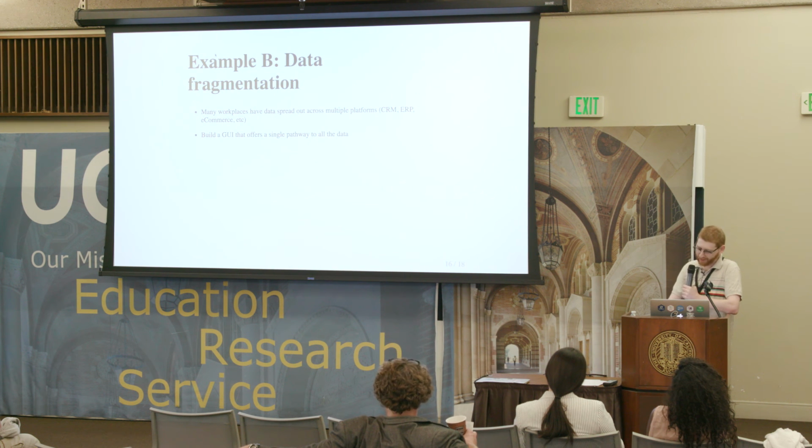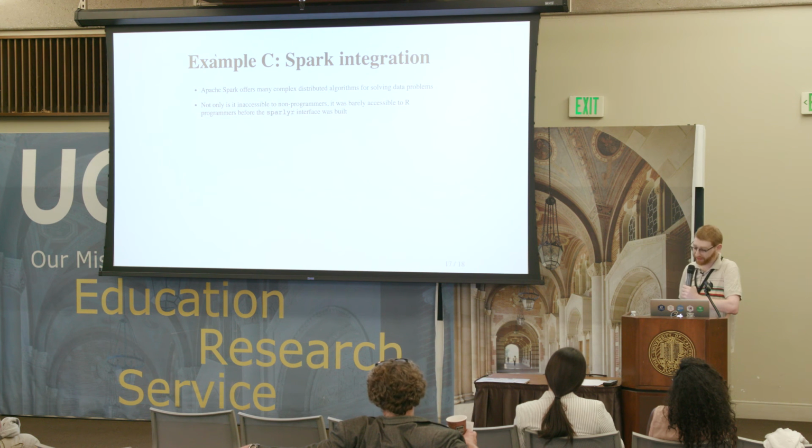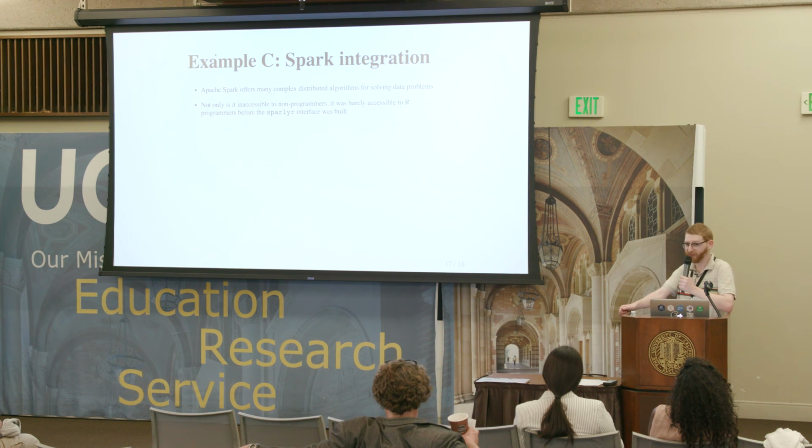So these are all the same examples. Another example is building upon some of R's other glue components. For most laymen, working with Spark is basically impossible. Heck, even as an R programmer, I find working with Spark almost impossible. And so, now that we have tools in R that make working with Spark very simple, we can automatically build user interfaces that also make Spark simple, because we have Shiny as this tool set that allows us to build these applications on top of our tools very simply.